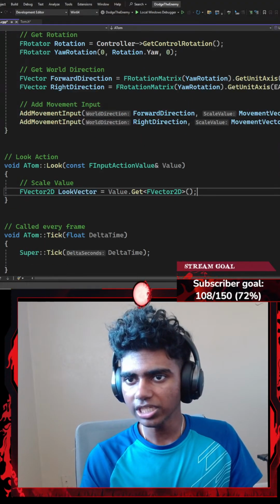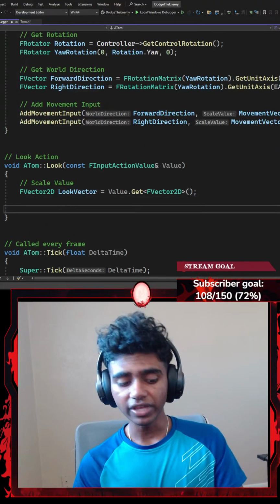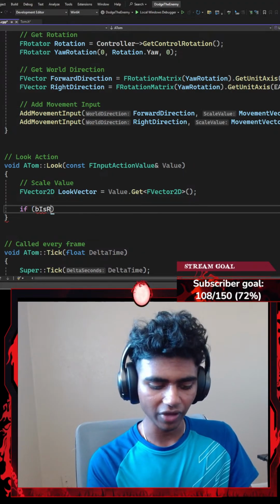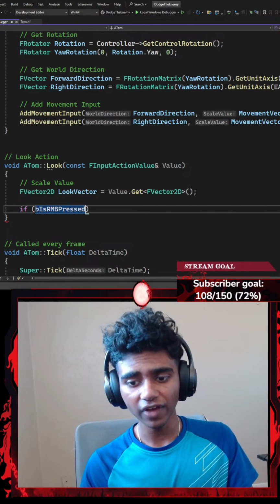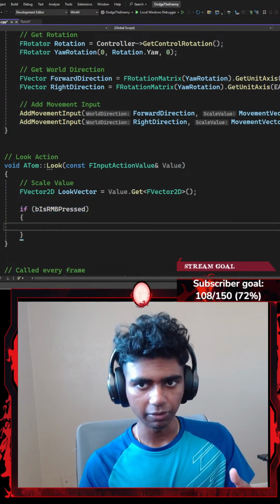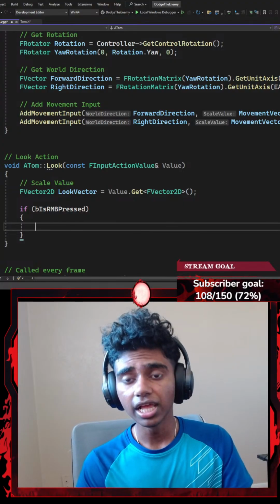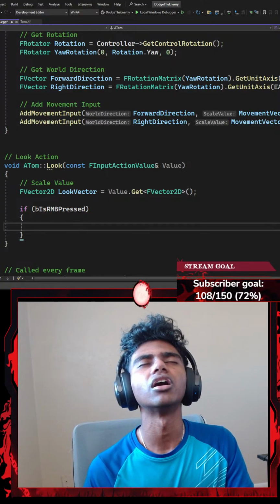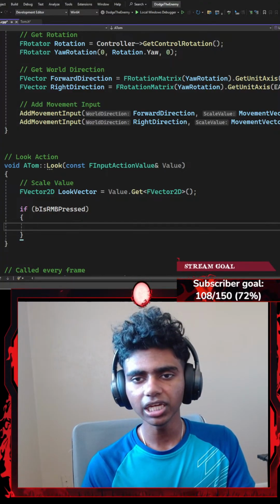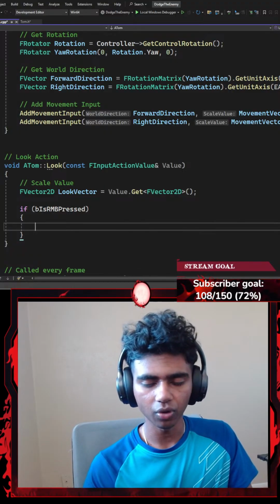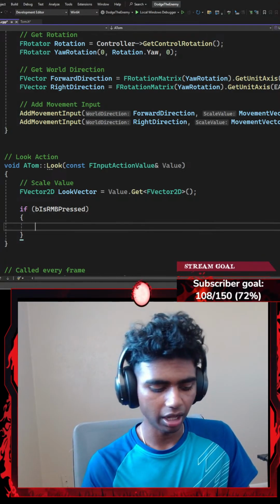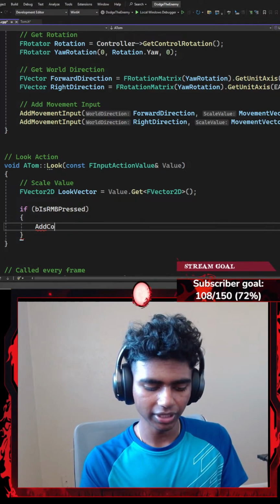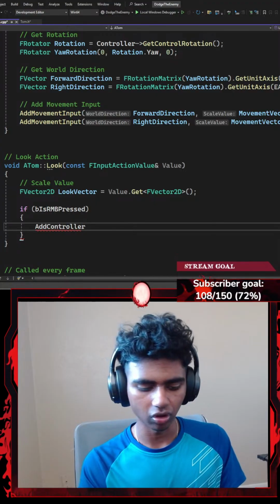There. And then once I'm done with this, I'm going to go down here. Now, this is important. I'm going to add an if statement to check my boolean variable isRMBPressed. If and only if my RMB is currently being pressed down, then I'm going to turn my player around. So I'm going to go with add controller, because my mouse is basically a controller.